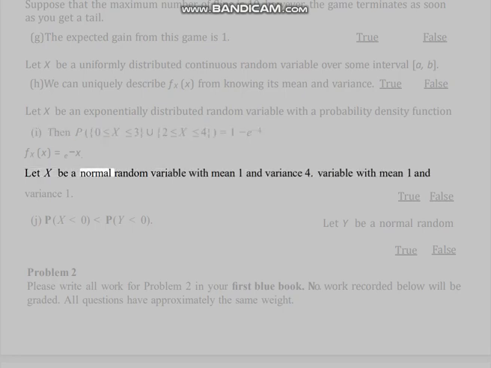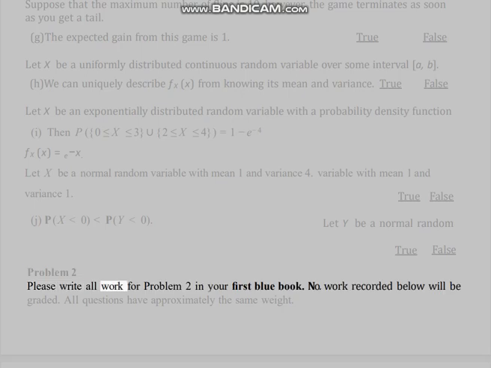J. Let X be a normal random variable with mean 1 and variance 4. Let Y be a normal random variable with mean 1 and variance 1. Then P(X less than 0) is less than P(Y less than 0). True, false. Problem 2. Please write all work for problem 2 in your first blue book.